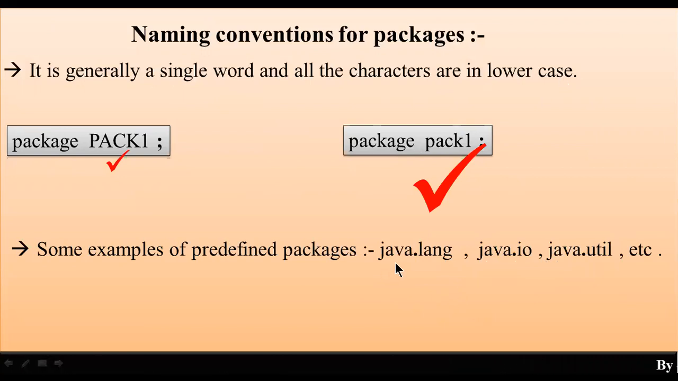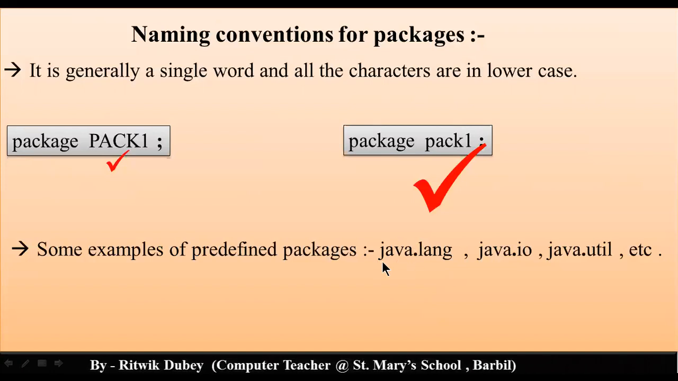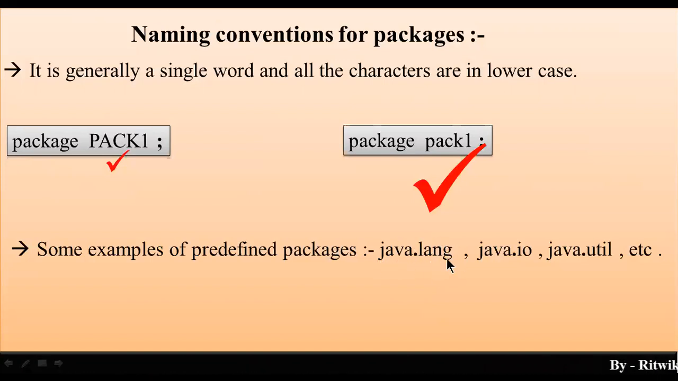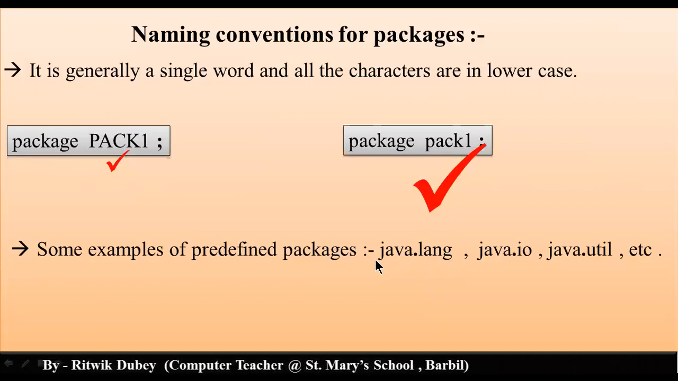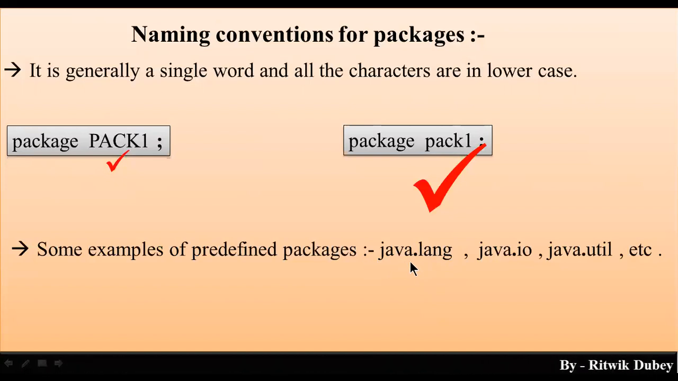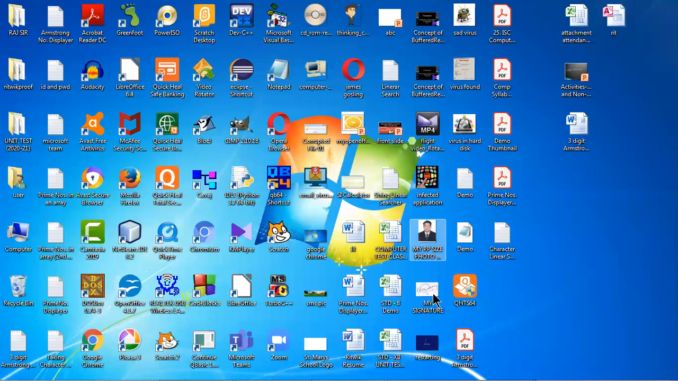Now you might be thinking, sir, java.lang, two words are there. No. The two packages have been separated with the separator dot. Clear? Java is a separate package, lang is a separate package. The lang package is the sub package which exists within the Java main package. But this is a different package, this is a different package. Clear? Okay, so generally it is a single word and all the characters are in lowercase. Okay, clear now? Now let me show some of the things to you.